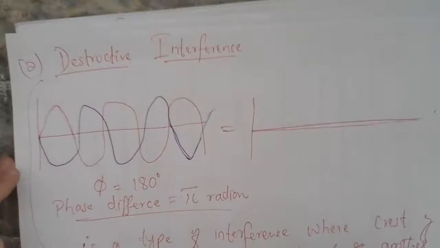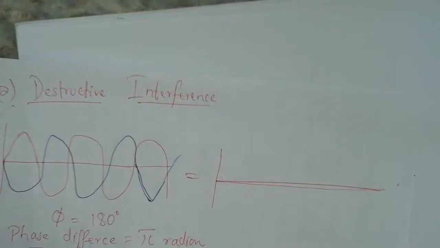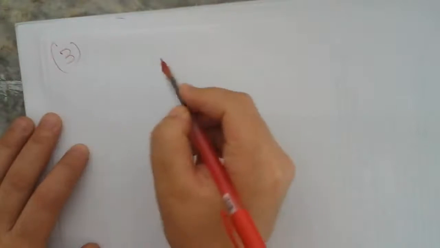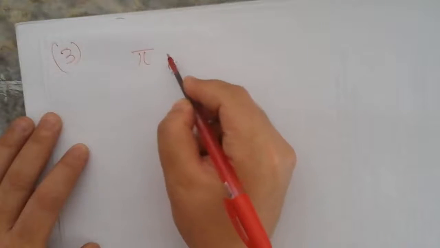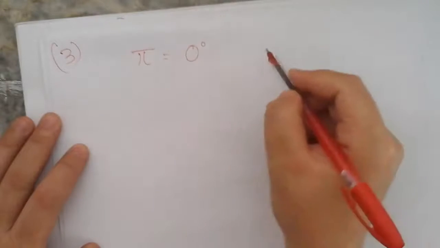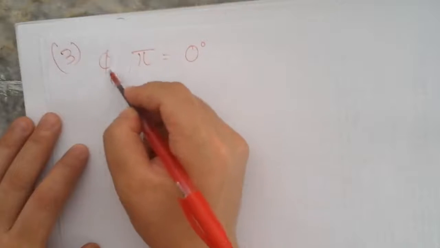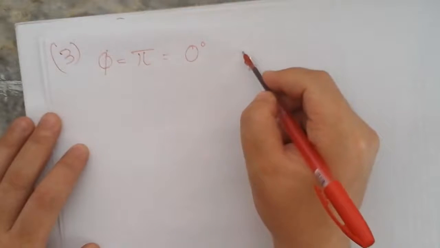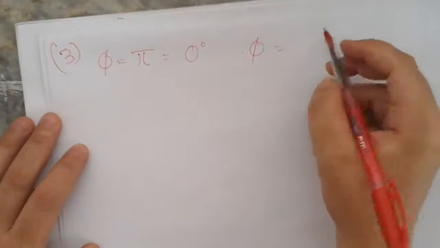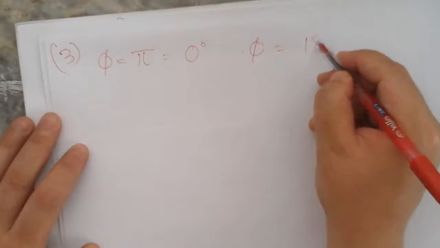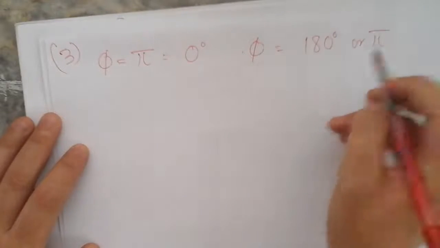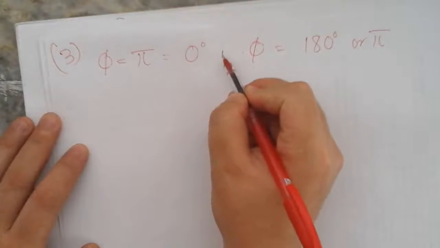The third phenomenon happens if the phase difference is neither 0 degree nor 180 degree, pi radian. So what will happen?